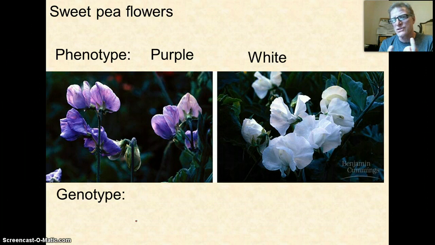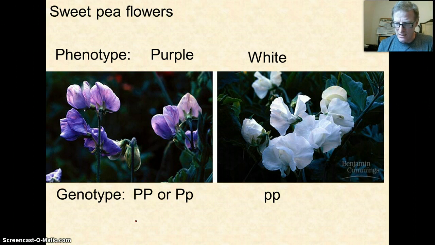Now remember, since all of our genes exist on homologous chromosomes as allele pairs, we have to have 2 of each of these genotypes, and we'll use symbols for them. So since purple is dominant and white is recessive, we'll say big P is the gene for purple. So if it's a purple flower, it could be big P, big P, or big P, little p. If it's a white flower, since that's recessive, little p. We're not going to go with W because we want to show a dominant and recessive nature. So since P is dominant, it gets the big P. Since white is recessive, it gets the little p.